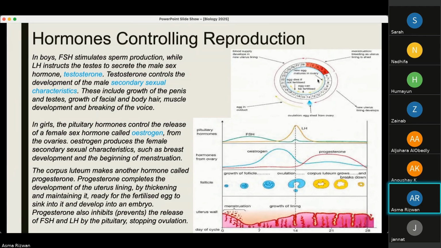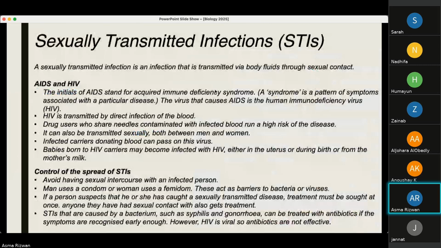Again, this little circular chart shows each cycle and the day that these processes are occurring. So day 1 to day 5, there's menstruation. Then from the 6th day to the 13th day, you have new uterus lining that develops. On the 14th day, you have ovulation. If fertilization does not take place, for example, the egg in the oviduct is not fertilized, it is then broken down and then it is released again during menstruation.